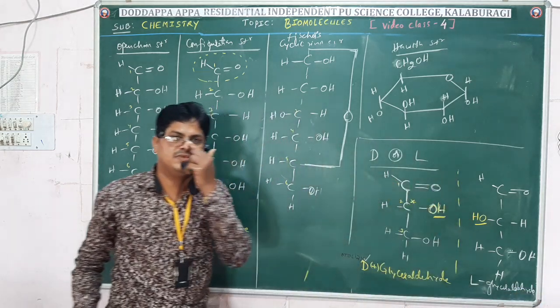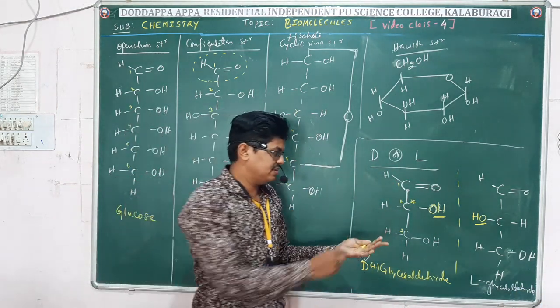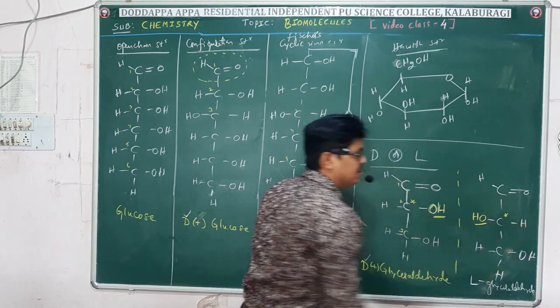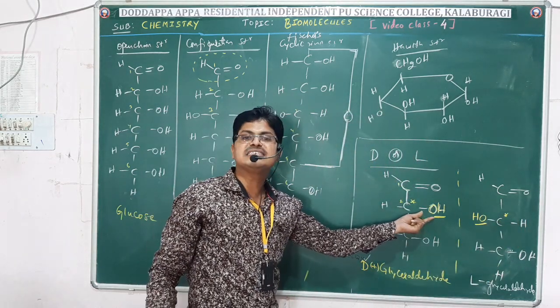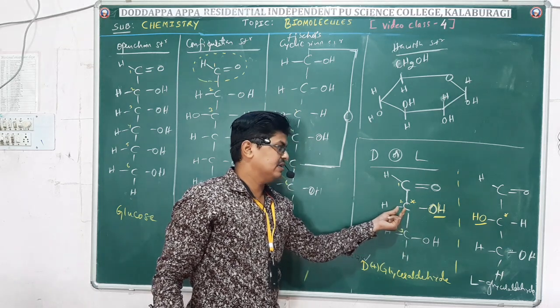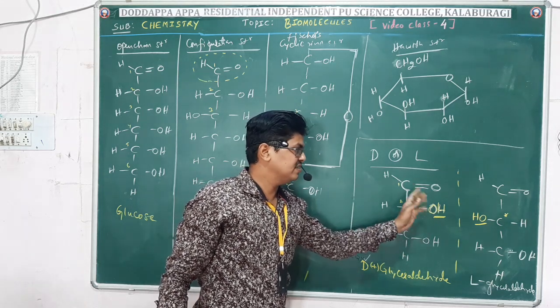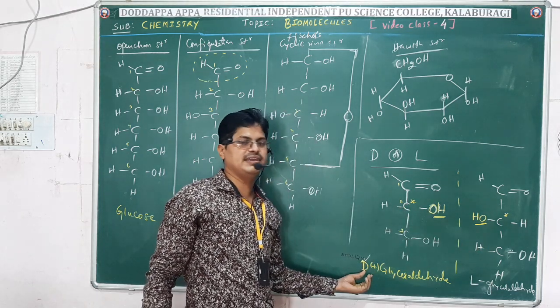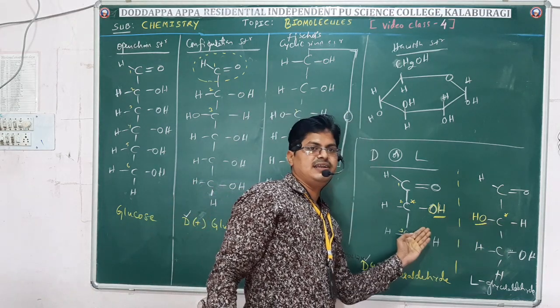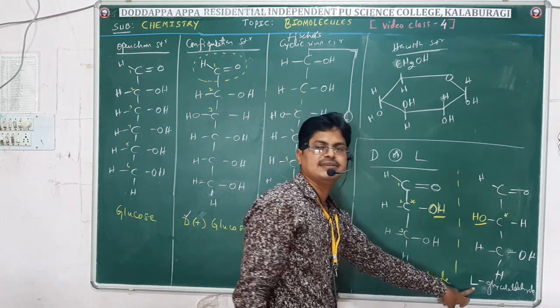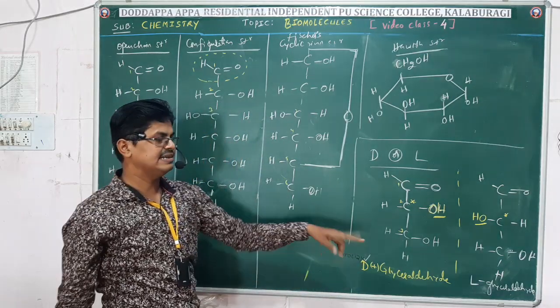L-glyceraldehyde. Getting? Based on the position of the OH group on the asymmetric carbon. Here the asymmetric carbon contains OH on the right hand side, that is why it is called D-glyceraldehyde. Here it is on the left hand side, hence it is called L-glyceraldehyde. That is what the terms D and L indicate.